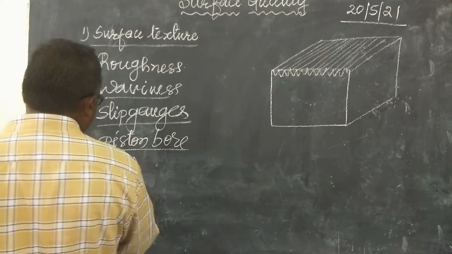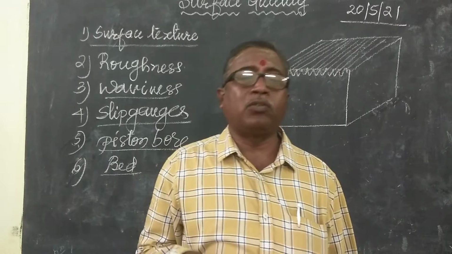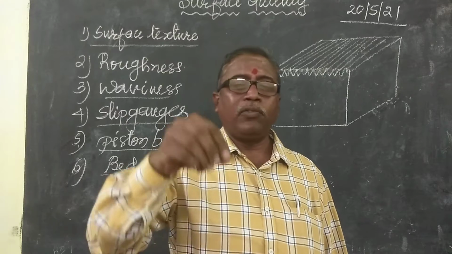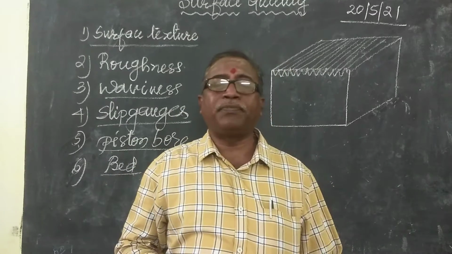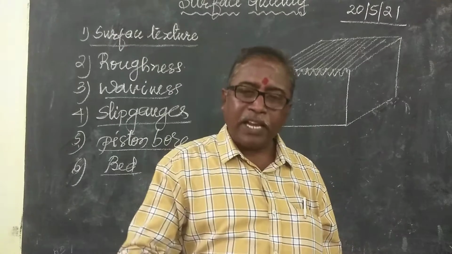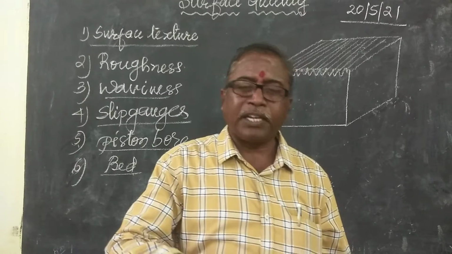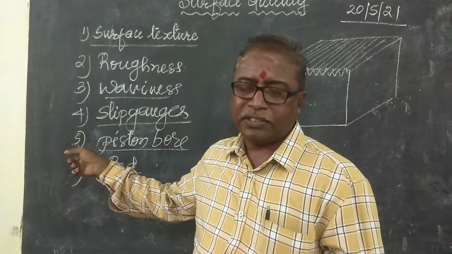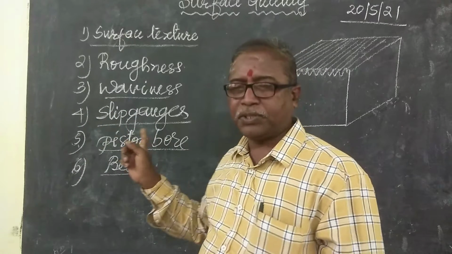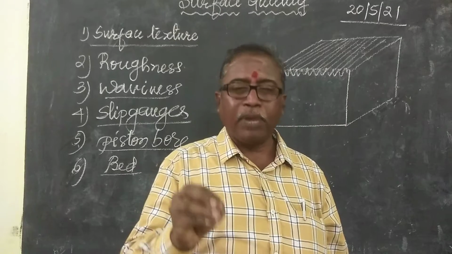For example, this bed is a sliding surface. The sliding surface will need ups and downs because when we are applying oil on the bed, the oil will be in the pockets. That's why after grinding, they will do scraping. So at each place, the surface quality is important. The same surface quality will not be used for slip gauges, and the same quality of surface will not be used for the piston. So depending upon the use, the surface has to be maintained.